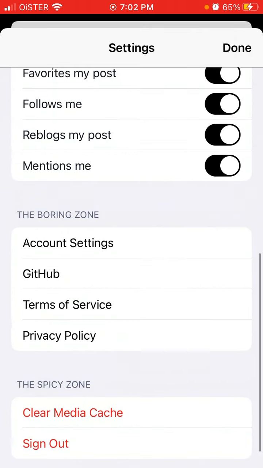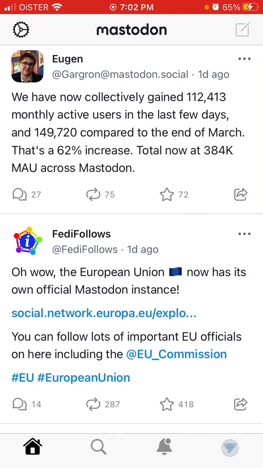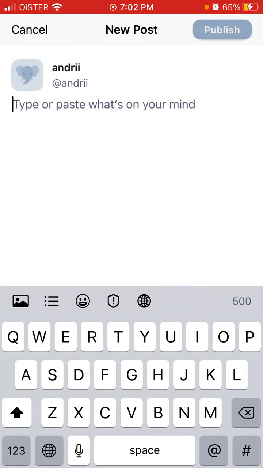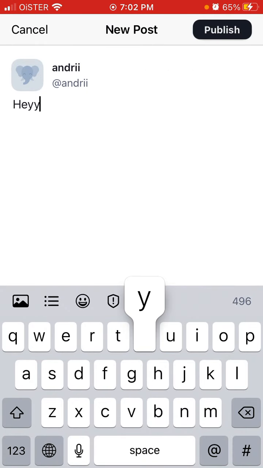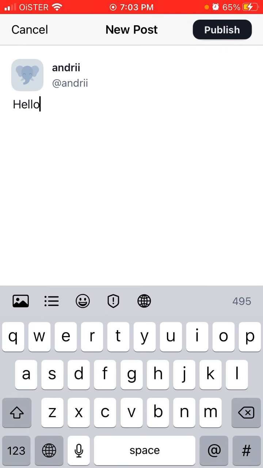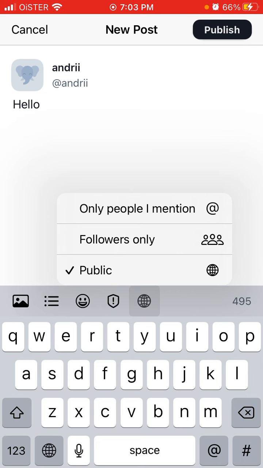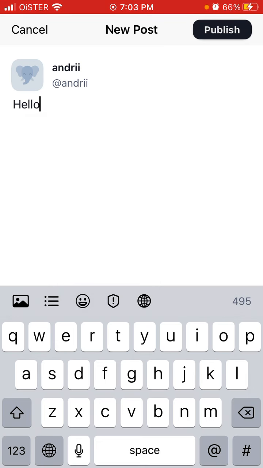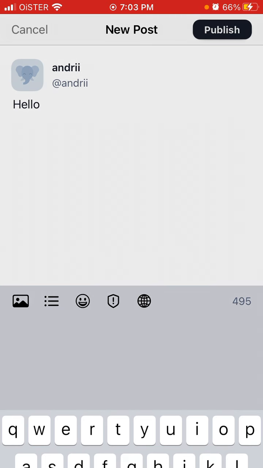So that's that. Then you can create your own post. You can add photos, you can add images, you can write some warning here, and then you can also select who you want to mention, followers or public. So this is a similar feature as you have on Twitter, and there is a different character limit, 500 characters.